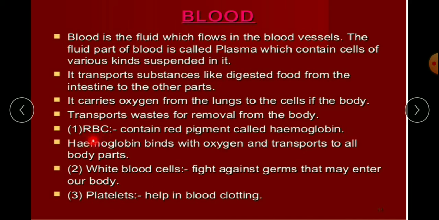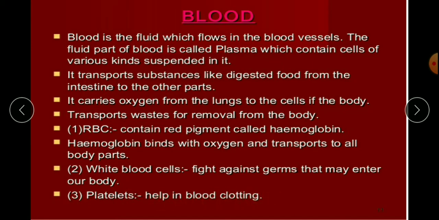And next, you see in the blood what was there? RBC was there. RBC contains a red pigment called hemoglobin. Hemoglobin binds with oxygen and transports it to all the body parts. We have told you here oxygen. Who is carrying oxygen? Hemoglobin. Then see, white blood cells fight against germs that may enter our body. It is very important. Now next is platelets. They help in blood clotting. Understood?